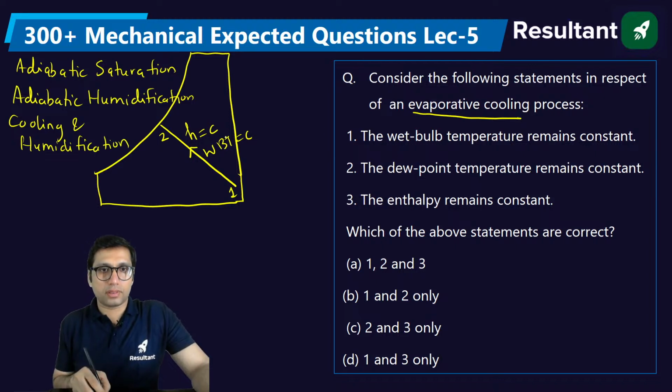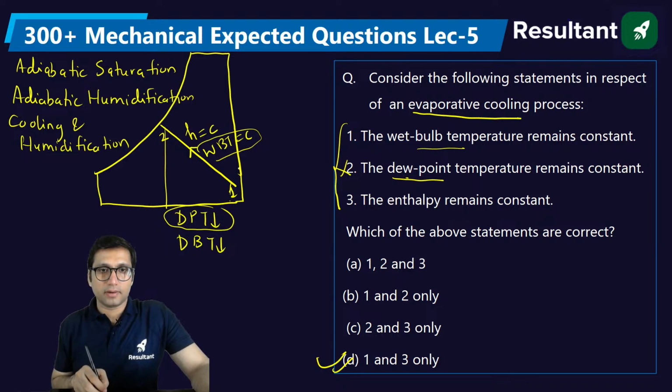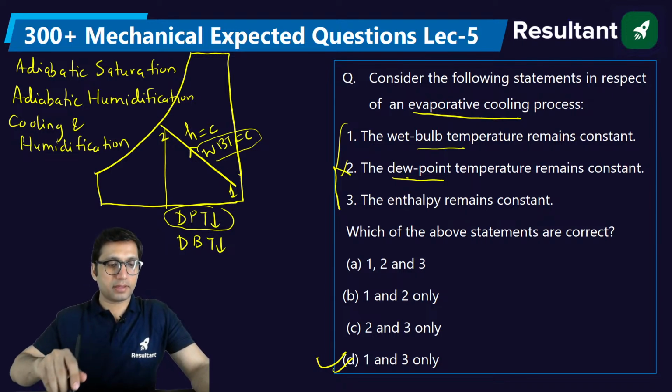And what happens in this process? In this process, wet bulb temperature remains constant. Dew point temperature will reduce. Dry bulb temperature will reduce. Enthalpy remains constant. All the points given here are correct. Wet bulb temperature remains constant. Dew point temperature, second is not correct. 1 and 3 will be the right answer. Option D will be correct, because dew point temperature will be reducing here. It will get reduced if you go like this. Alright. So the answer will be option D.